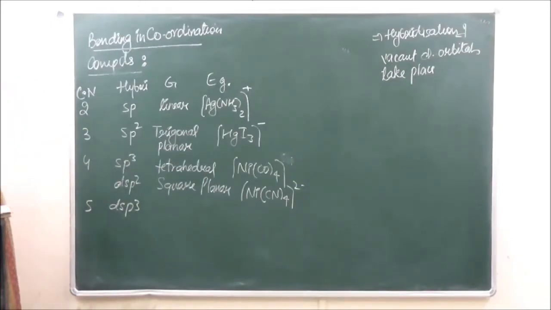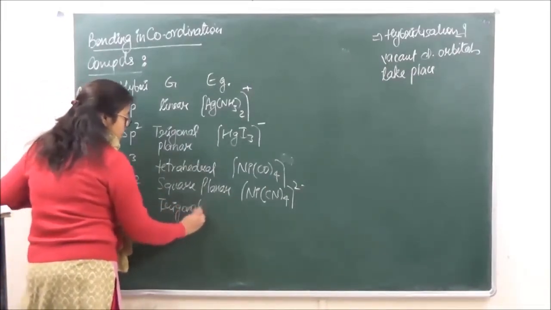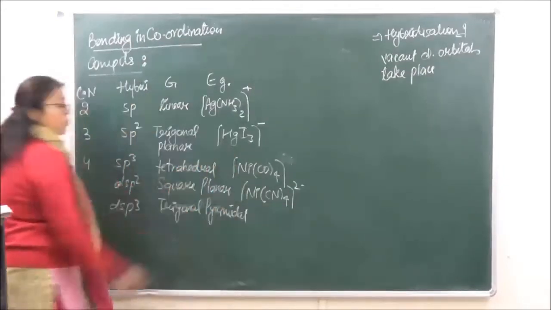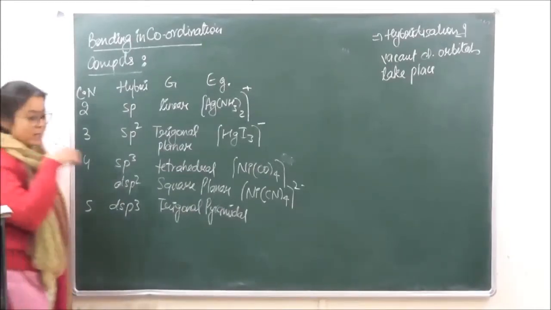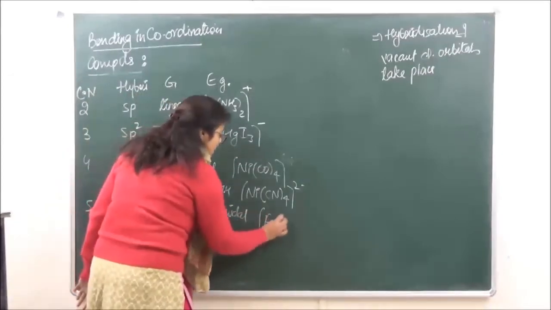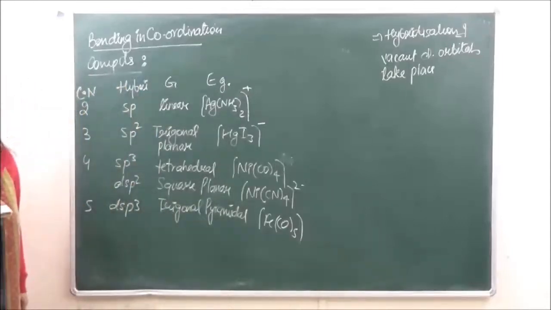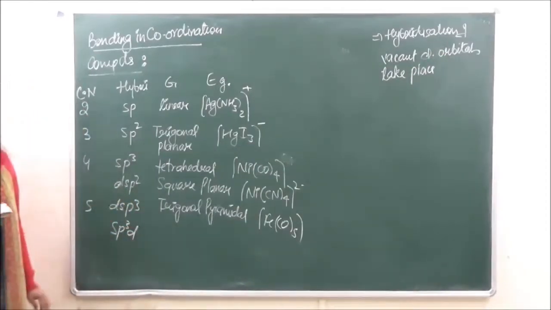Now in both the cases, if the hybridization is dsp3, the geometry is going to be trigonal bipyramidal, ठीक है। So here an example we can take is that of Fe(CO)5, right। तो यहाँ पे the second type of hybridization is sp3d.